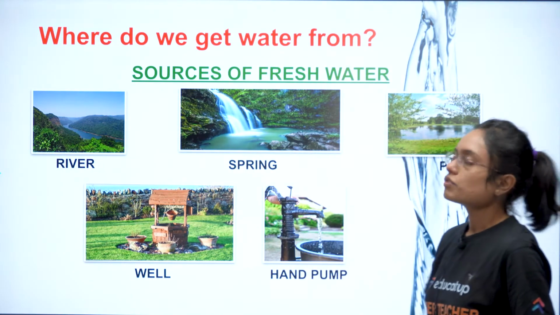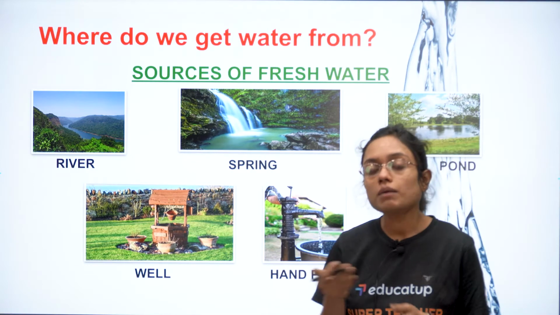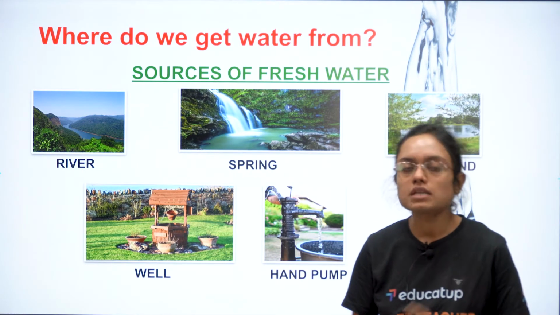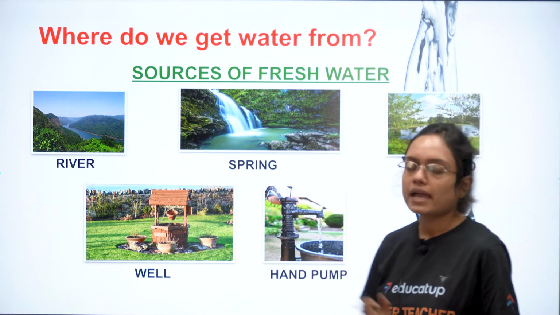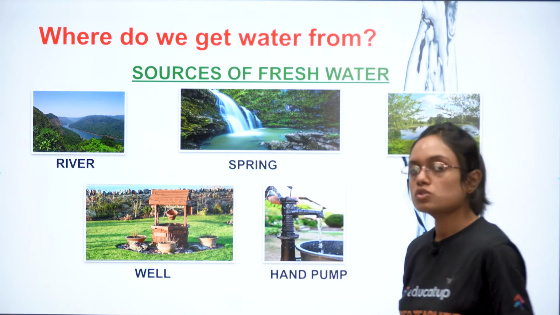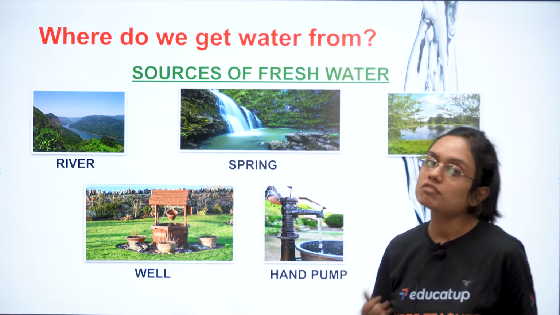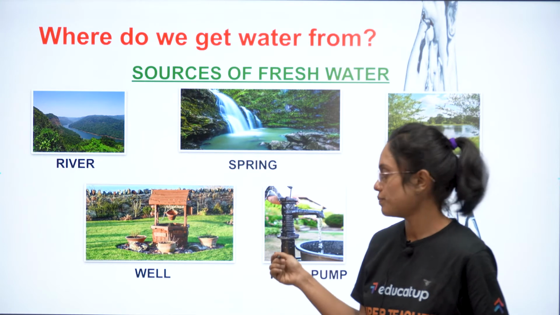Where do we get water from? That is basically the sources of fresh water. ऐसा पानी जिसे हम अपने यूसेज के लिए आराम से इस्तेमाल कर सकते हैं. River, spring, pond, well and hand pump. Spring means झरना. So from all these sources we get fresh water, and that fresh water can be used for all the things, the uses which we have discussed.